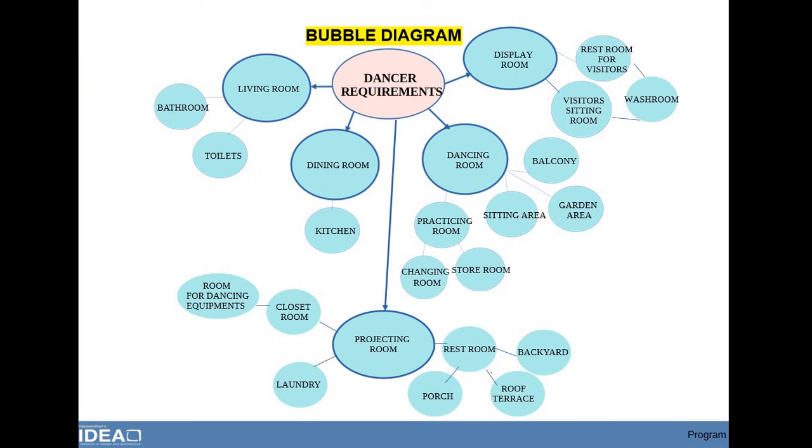The program is understood with the help of a bubble diagram in which the main spaces are highlighted, and spaces which are near or linked to other spaces are shown in the diagram. The size of main spaces is larger than other spaces. This diagram gives an idea of spaces and their relation with other spaces.